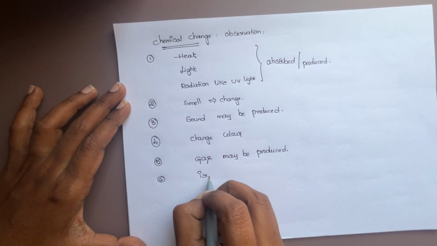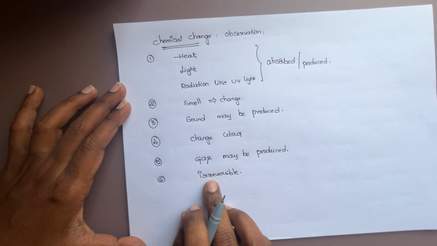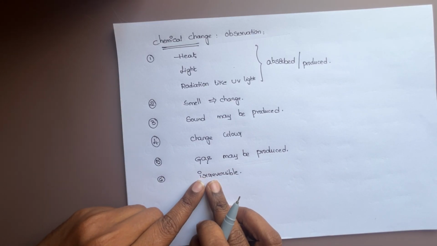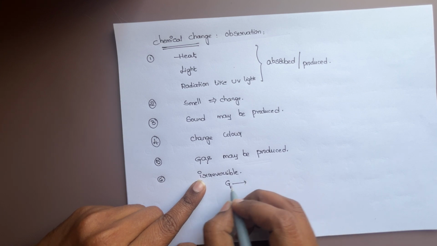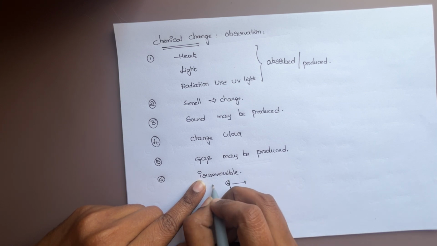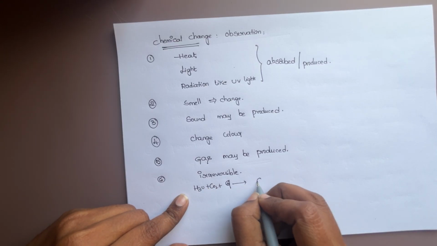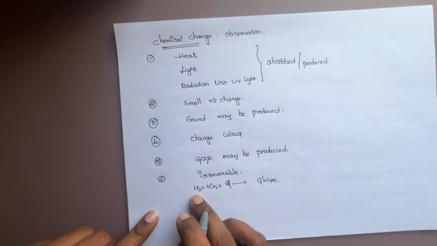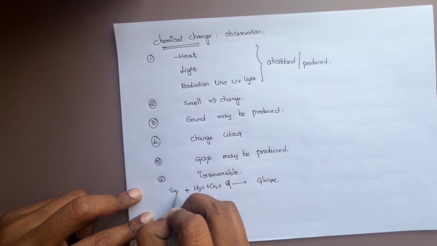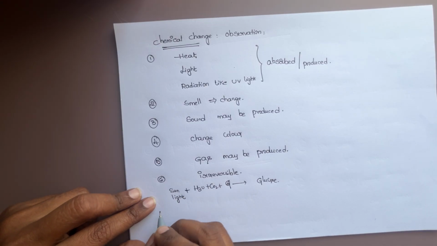One is irreversible. How do we say it is irreversible? Photosynthesis: carbon dioxide and water are converted into glucose. But glucose does not produce carbon dioxide, water and sunlight, which is not reversible. So let's say it is irreversible.